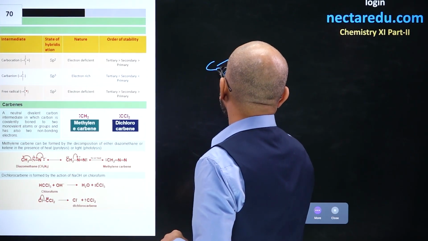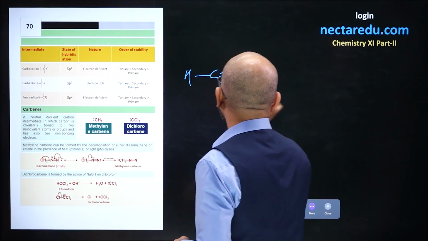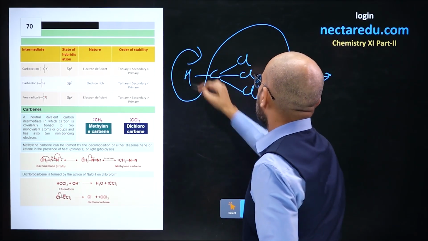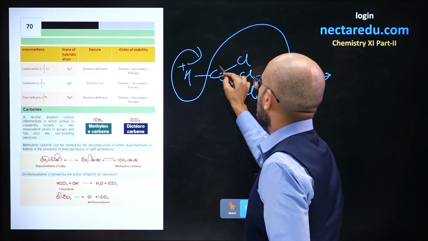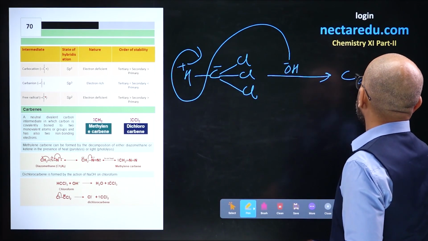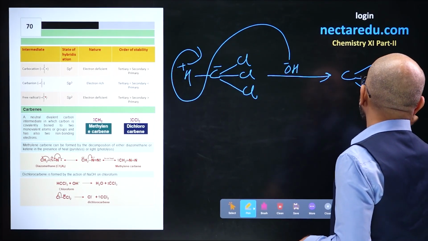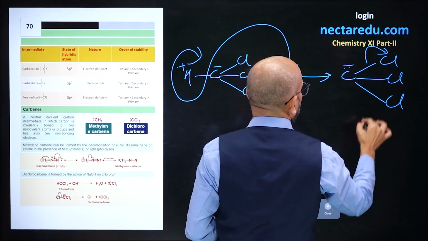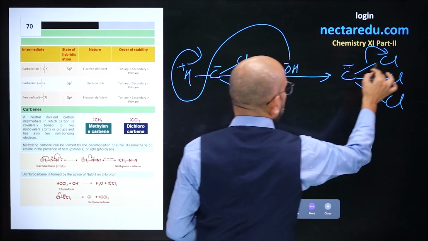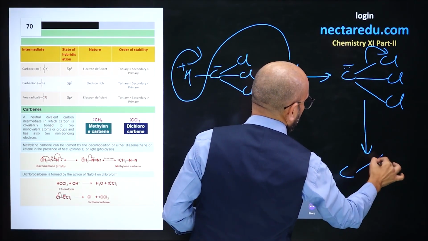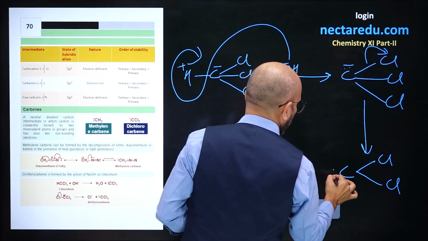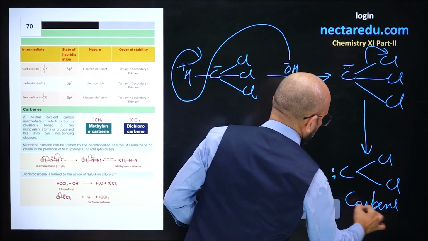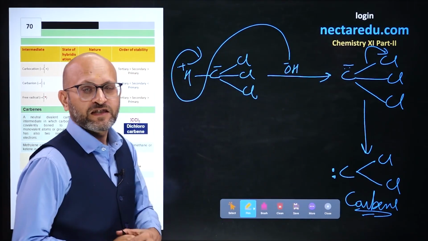I have chloroform and you have KOH or a base. So OH minus takes out this H plus, so this H plus goes away, then you have a negative on CCl₃. So you will get trichloromethane anion, and from this one of the chlorines breaks the bond and goes away as Cl minus, and at the back you will have 2 chlorines remaining on the carbon with 1 lone pair of electrons, and this is the carbene we were looking for. So that is how dichlorocarbene is formed.